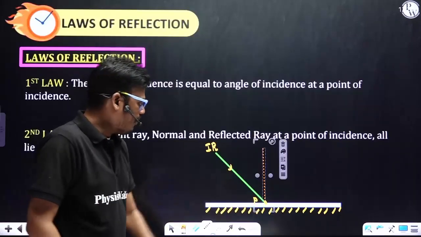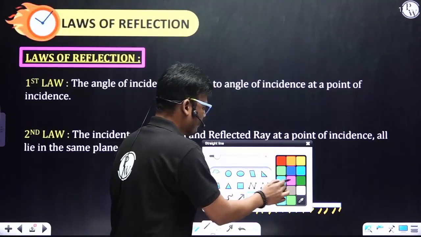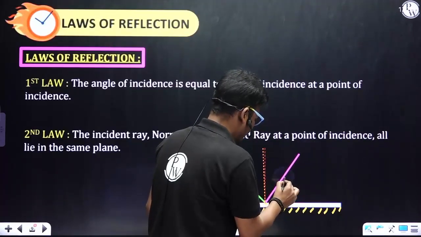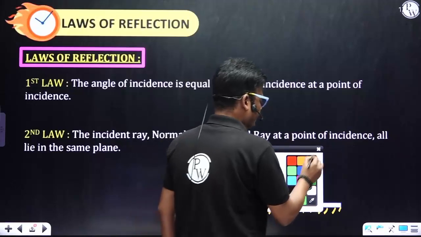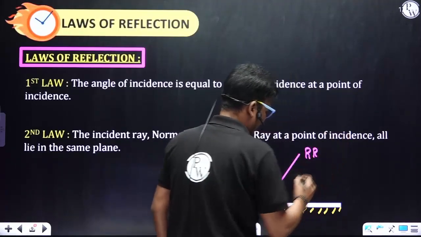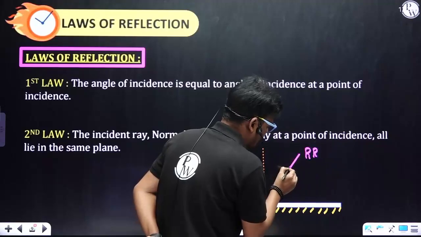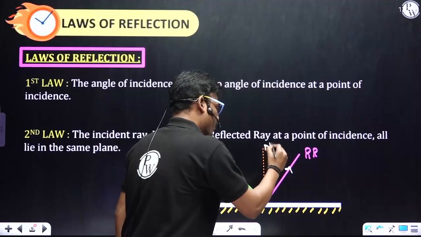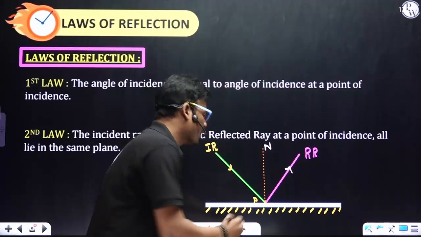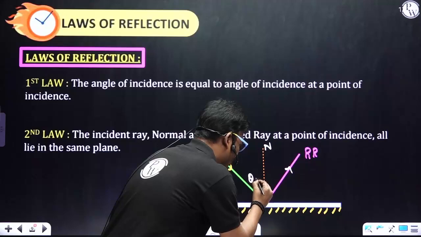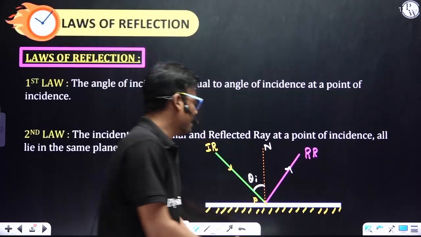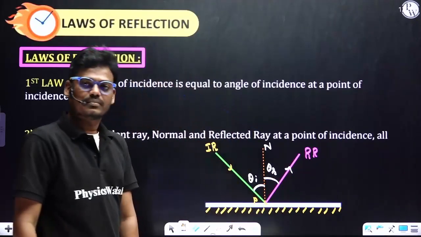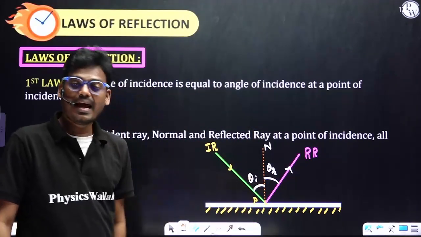After striking the reflecting surface, this one is the reflected ray, RR, and its direction is away from the mirror. And this is the normal. The angle between the incident ray and normal we call the angle of incidence. And the angle between the normal and reflected ray we call the angle of reflection. Clear? Based on this observation, we have two laws.